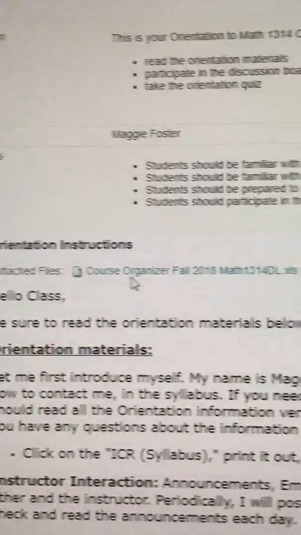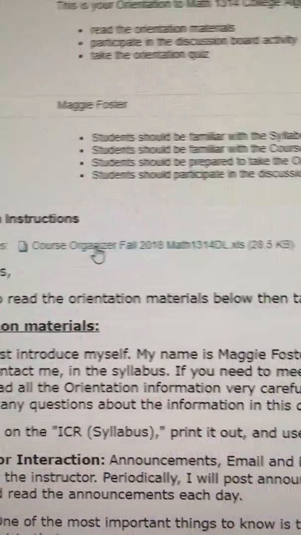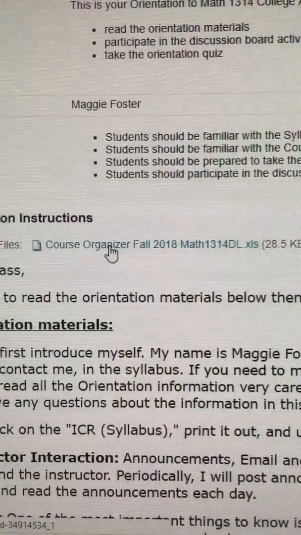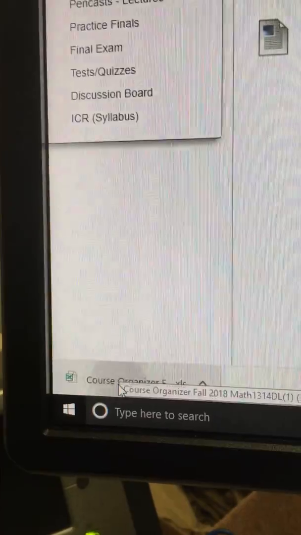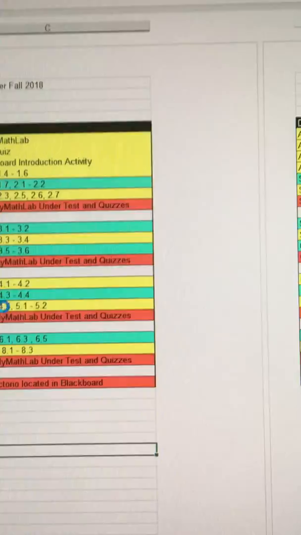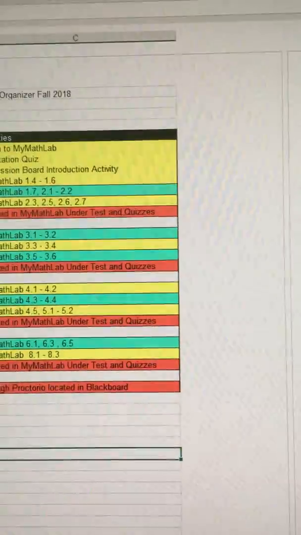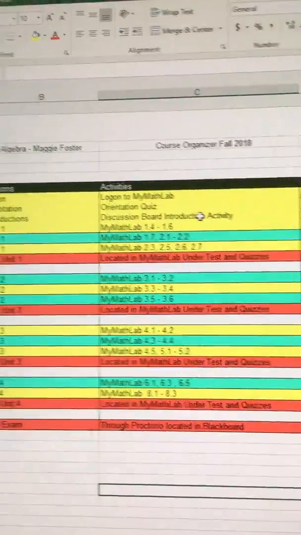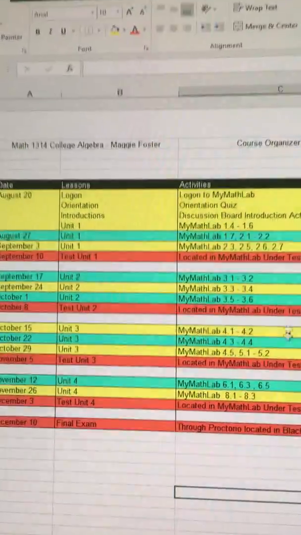One of the main things you're going to see here is your course organizer, and I would suggest that you actually make a copy of that. It's downloaded to the bottom corner over here. I'm going to open that up, and you're going to see all your assignments, and it will tell you when the due dates are. Okay, I'm just making it look a little bit prettier for you here.